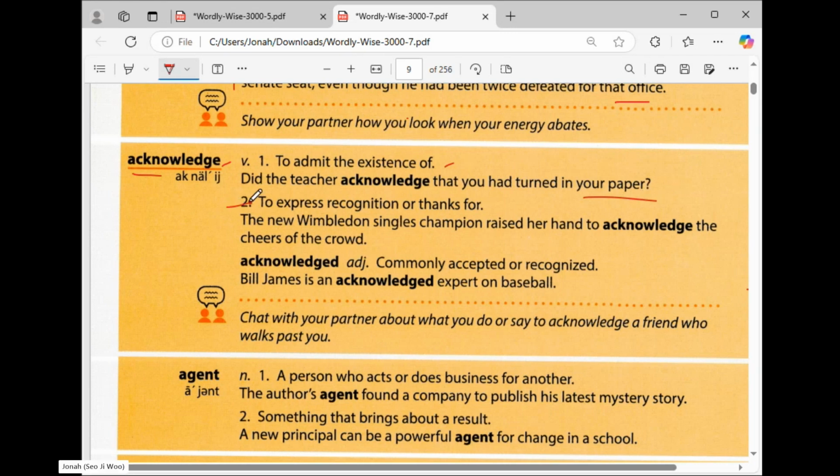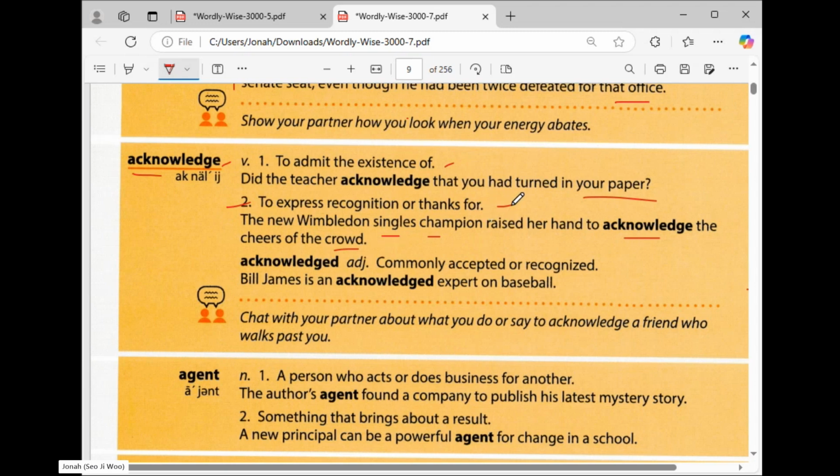Okay? So now, how about the other meaning of acknowledge? Can you read the meaning and the example of it? To express recognition or thanks for. The new Wimbledon singles champion raised her hand to acknowledge the cheers of the crowd. So express recognition for things.